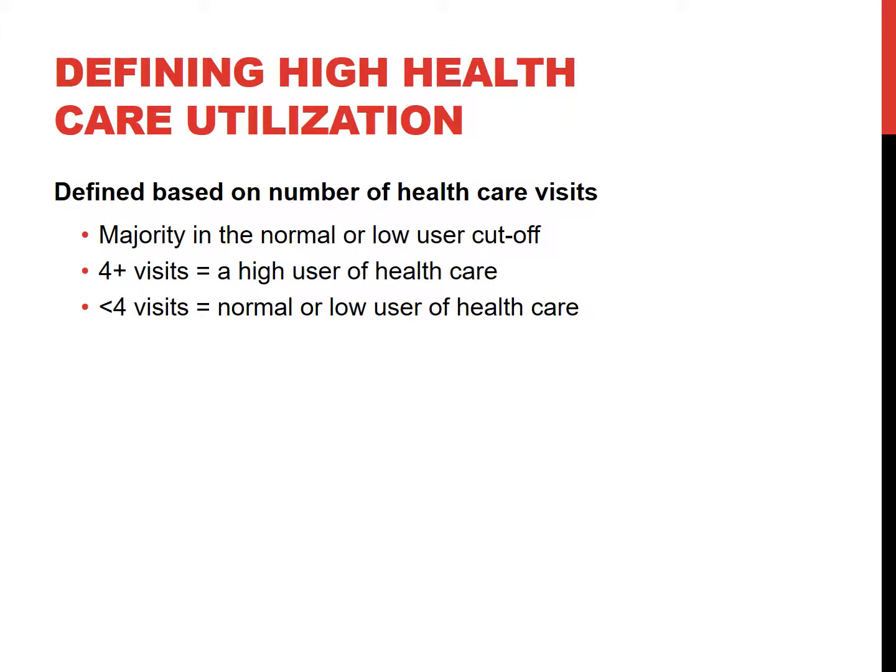We created a new binary variable from the NHANES data that we call healthcare utilization. This variable defined high healthcare utilization as 4 or more healthcare visits in the past year, and normal or low healthcare utilization as less than 4 healthcare visits in the past year. We determined the cutoff by looking at where the majority of both data sets lay. This variable was created using another variable in the NHANES data set, which was number of healthcare visits in the past year.